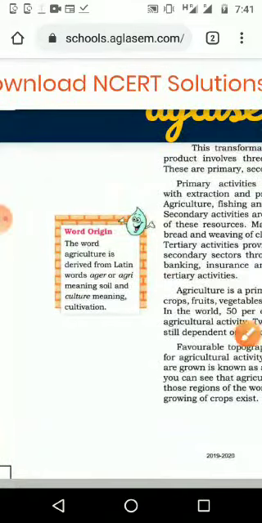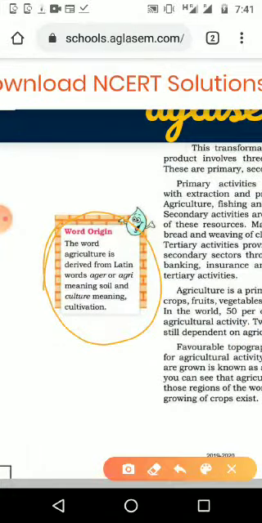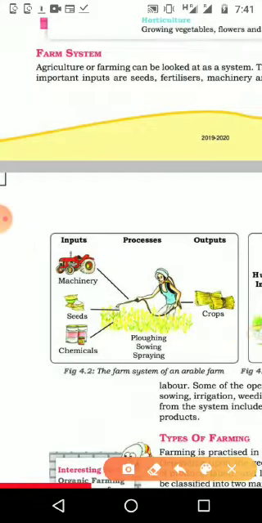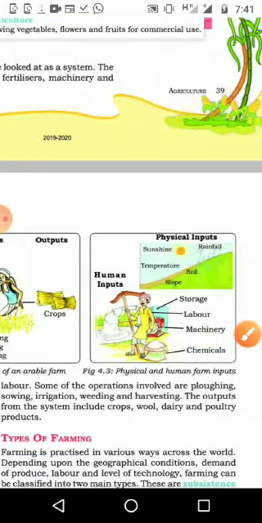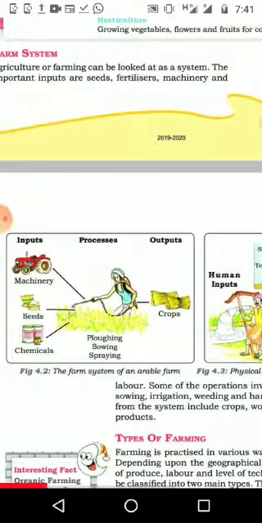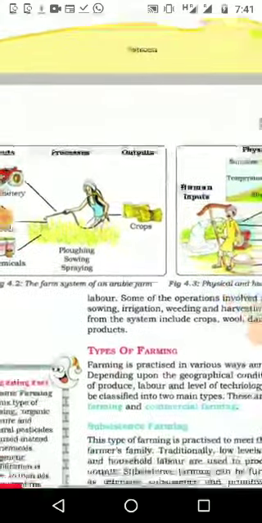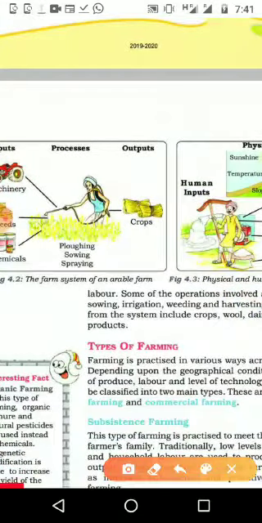And here in the first page itself we can see how the word agriculture is derived. It is a Latin word, agar or agri means soil and culture means cultivation. From that we coined the word agriculture. And farming as a system, we have input, process and output. And we have seen in that human input and physical input. And we have the process, for that also the human being wants to work. Then we get the product like the crop or rice like that. And now we are going to think about the types of farming, that we will continue in the next video.